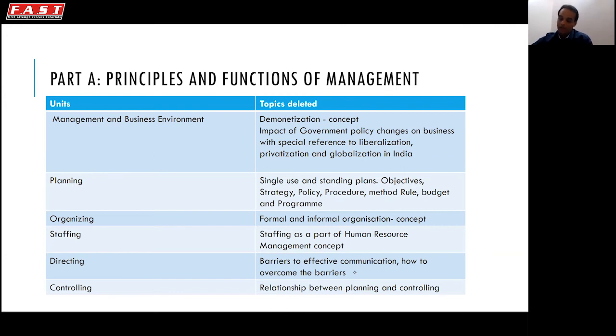Friends, next chapter is staffing. So a very small discussion in a paragraph, that is staffing as a part of HRM, human resource management, has been deleted. Next chapter, directing. Barriers to effective communication and how to overcome the barriers have been deleted. And the last of part A, that is controlling. Relationship between planning and controlling has been deleted. Steps of controlling are intact. The last topic, that is relationship between planning and controlling, has been deleted, friends.